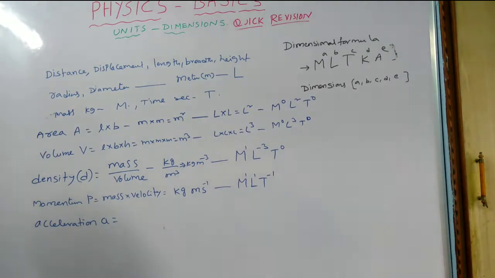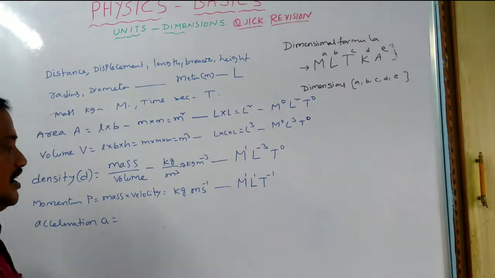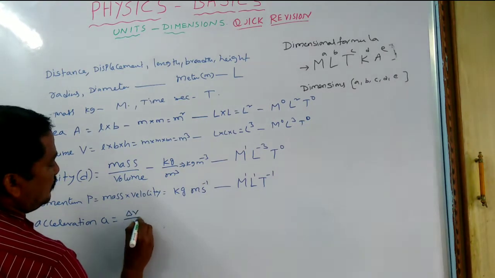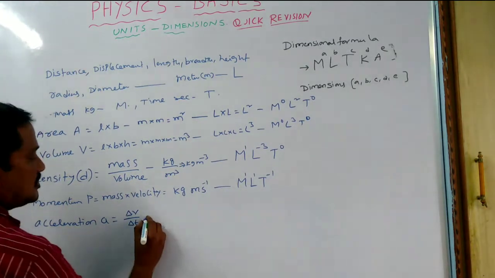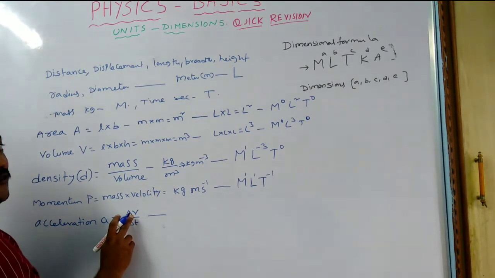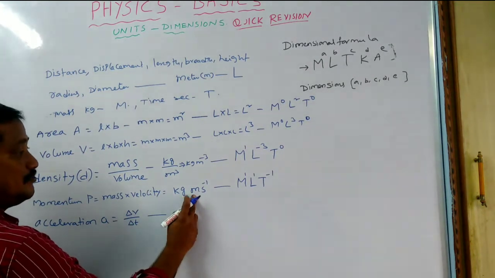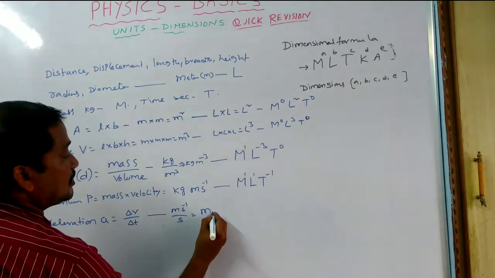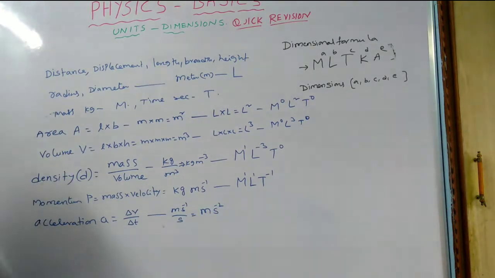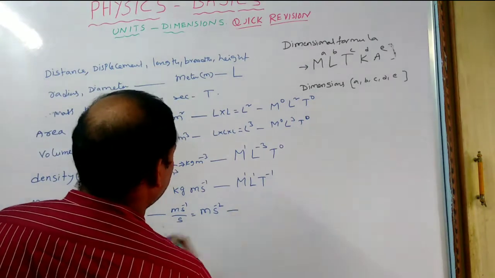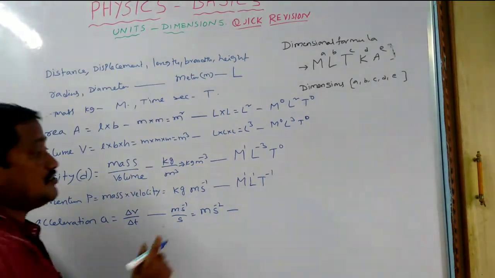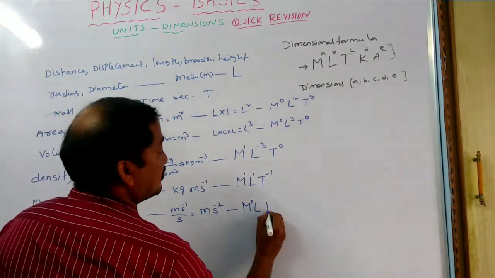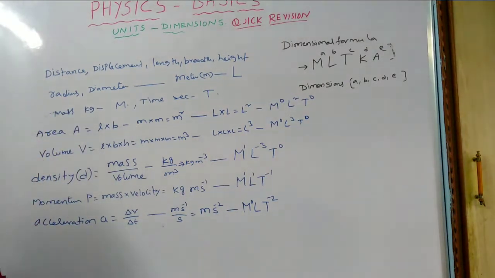Acceleration is nothing but the rate of change of velocity. We can say simply change in velocity by time, that is delta V by delta T. What are the units first of all? Already I know that the velocity unit is meter per second. Meter per second by second, that means you will get meter per second power minus 2, meter per second square. So what is the dimensional formula for this? Here there is no mass, that means M power 0. L, and time T power minus 2. This is about the acceleration.